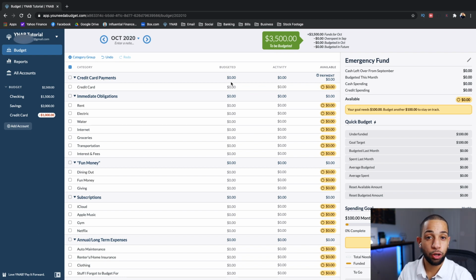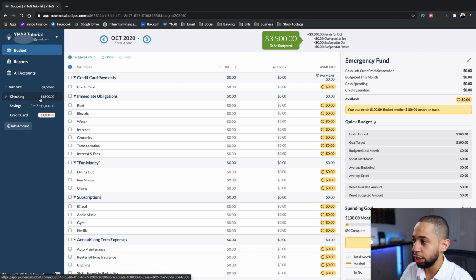So when you're first starting YNAB, you may not have enough money to budget for all your categories. But just bear with me for a second and you will see how we start handling those situations. So we can go ahead and start budgeting the money that we have to be budgeted to our specific categories. As you can see here, YNAB doesn't care what bank accounts your money is held in. So we have checking and we have savings. However, YNAB just looks at this and says we have $3,500.